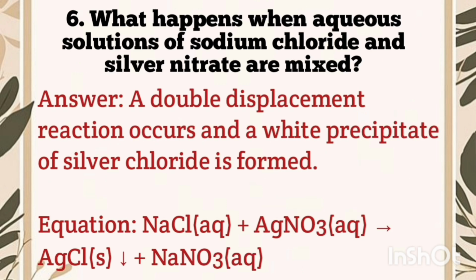Now the sixth number question is, what happens when aqueous solutions of sodium chloride and silver nitrate are mixed? So the answer is, a double displacement reaction occurs and a white precipitate of silver chloride is formed.